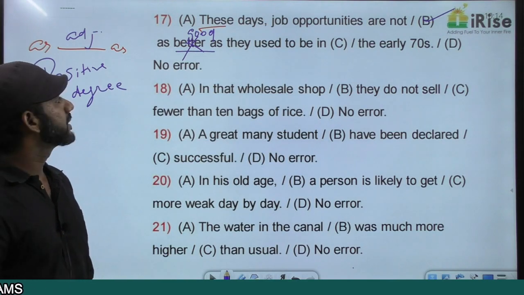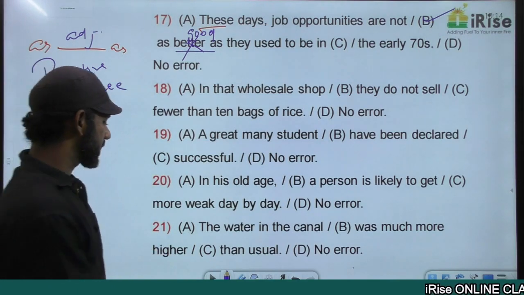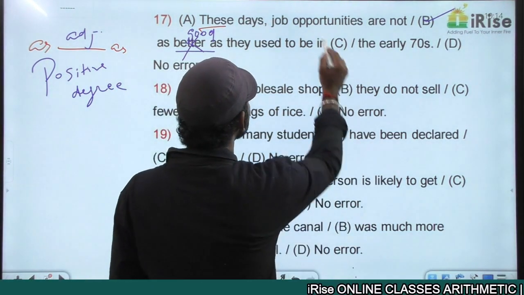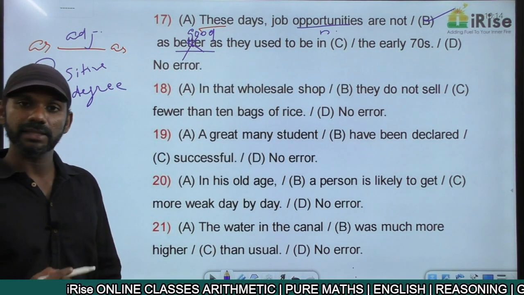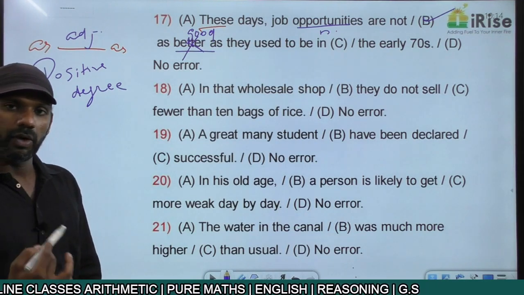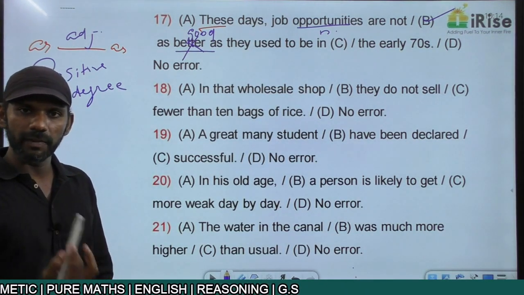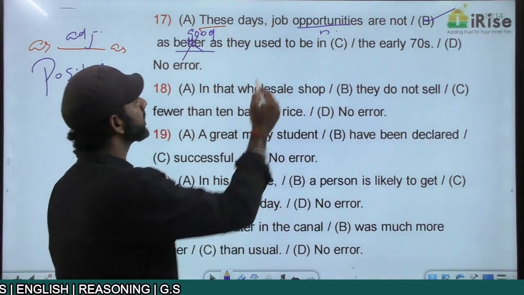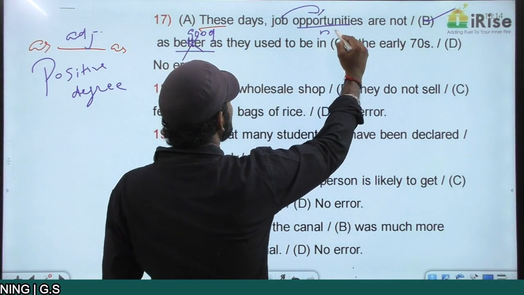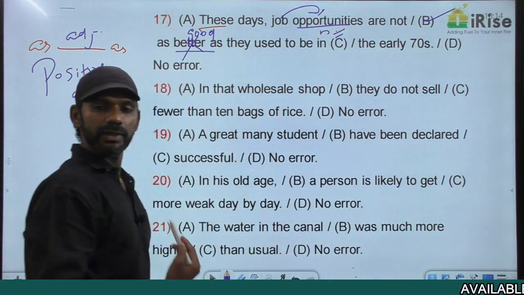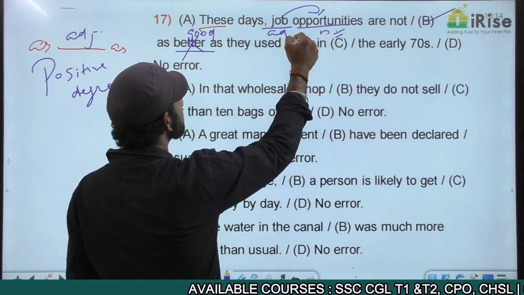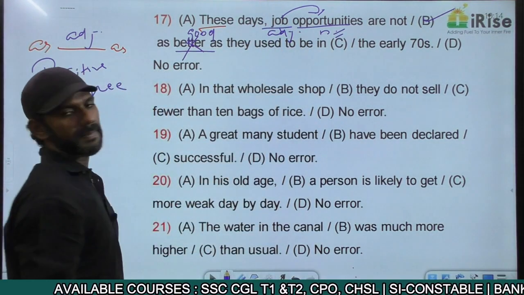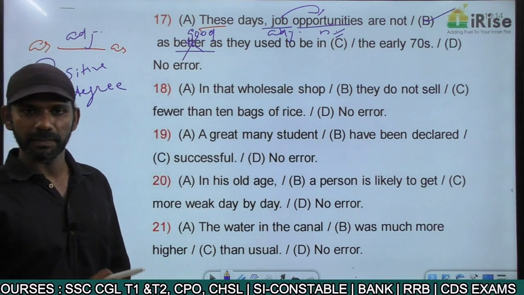Job opportunities. Opportunities is a noun. What kind of opportunities? The answer is job opportunities. So the word job describes opportunities. Opportunity is a noun. Any word that describes a noun is called an adjective. So job becomes an adjective. Getting it? The error is in part B.